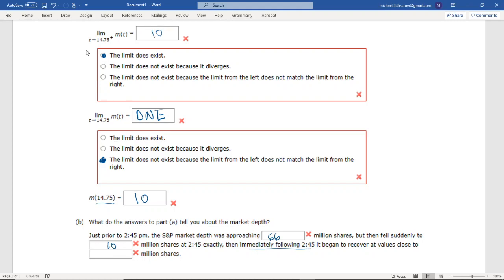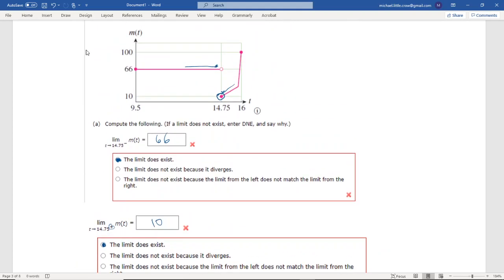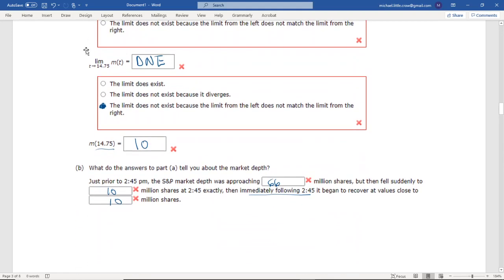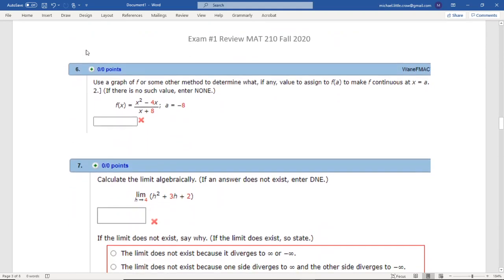And then immediately following, so just after it, what's happening? We're talking about the right-hand limit, which is also 10 million shares. Okay, so don't go too far, because immediately after still means we're in this neighborhood, so we consider it 10. It's the limit as we're very, very close to 245, but just on the other side. Yes, it is going up, and you might say, well, it's going to this value, or it's trying to get up to 100. No, that's not immediately. That's a long time, an hour, 2 hours, something like that. So it's immediately there. Okay, so that's the answers for that one. Halfway through this video so far.